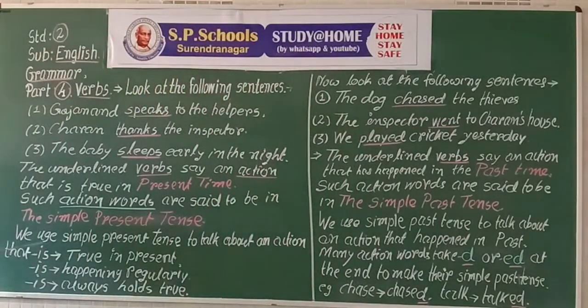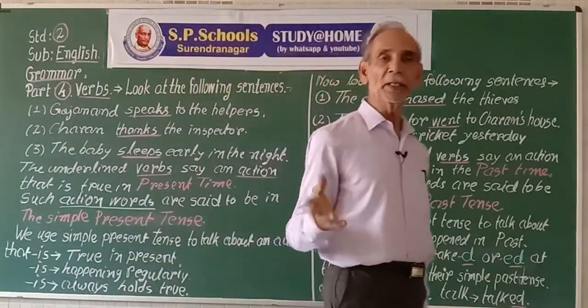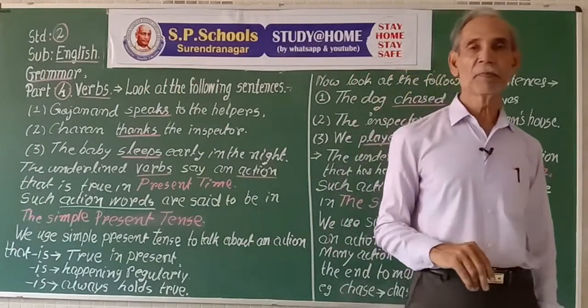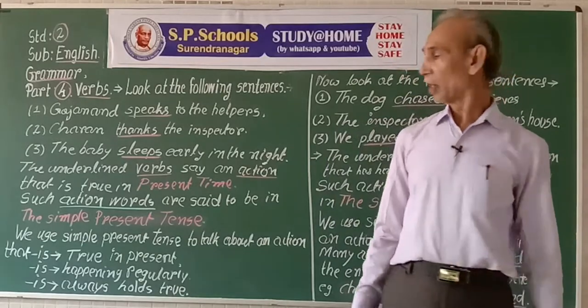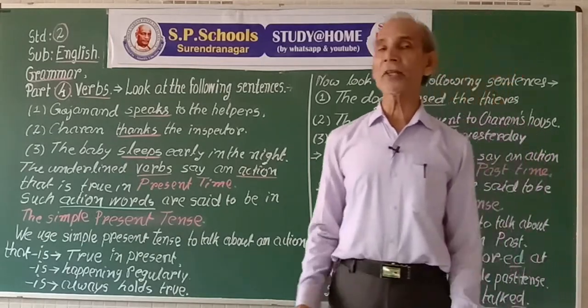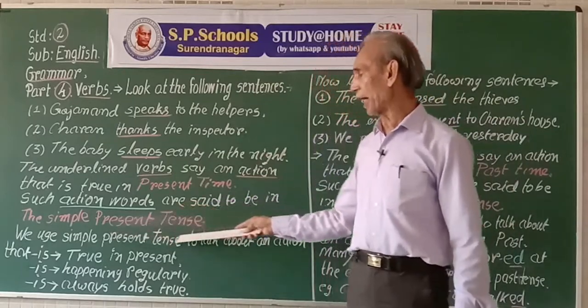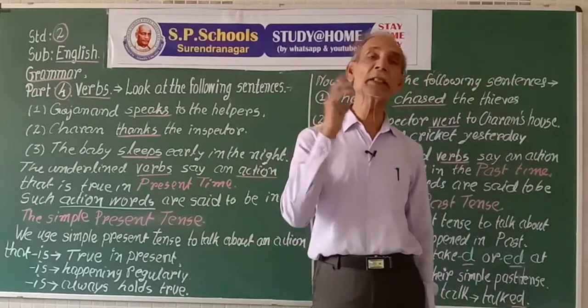Also, the action that happens regularly, regular action of a habit, action taking place often, all these types of actions are expressed in simple present tense. For example, the sun rises in the east.